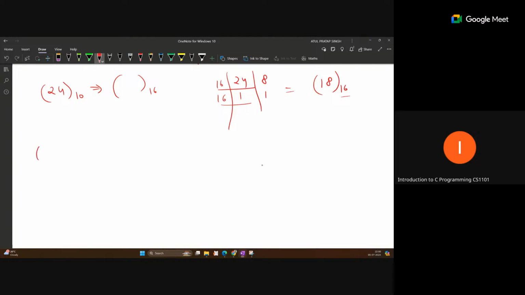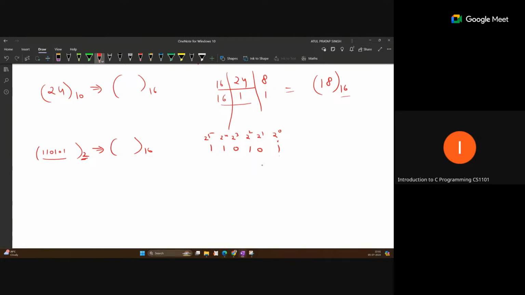Suppose a number is given in binary form, like 110101, and we are asking what the equivalent decimal is. For this type of calculation, use the powers of 2. Because this number is given as binary, start from the right with 2 to the power 0, then 2 to the power 1, 2 to the power 2, 2 to the power 3, 2 to the power 4, 2 to the power 5, in this order, from right to left. And this is multiplication, with addition in between.